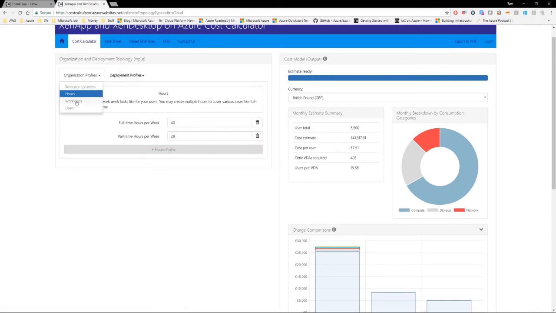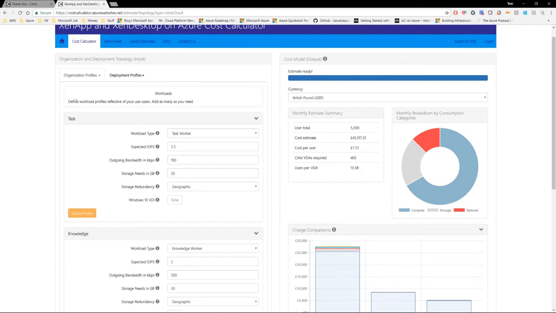The third tab is workloads. Now again, by default, there are two entries in here, task and knowledge, which are the two standard user profiles that Citrix typically uses in any user profiling piece of work. Now, each profile has some expected user requirements in relation to IOPS, bandwidth, and storage that have an influence upon the price. Now, these two default profiles are for XenApp workloads, which isn't obvious.